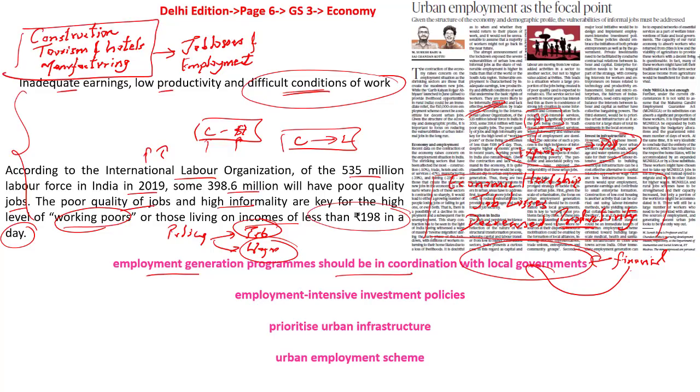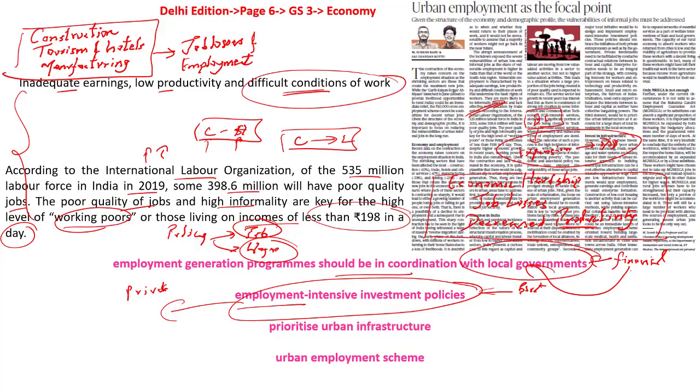The second major suggestion is employment intensive investment policies. This investment can be made by the private sector or by the government as well. The only thing we have to make sure of is that job creation happens in the urban areas as well as in the rural areas. The author further goes on to say, if an investment is made by a private entrepreneur, there has to be a conducive atmosphere both for the private entrepreneur as well as for the labor.